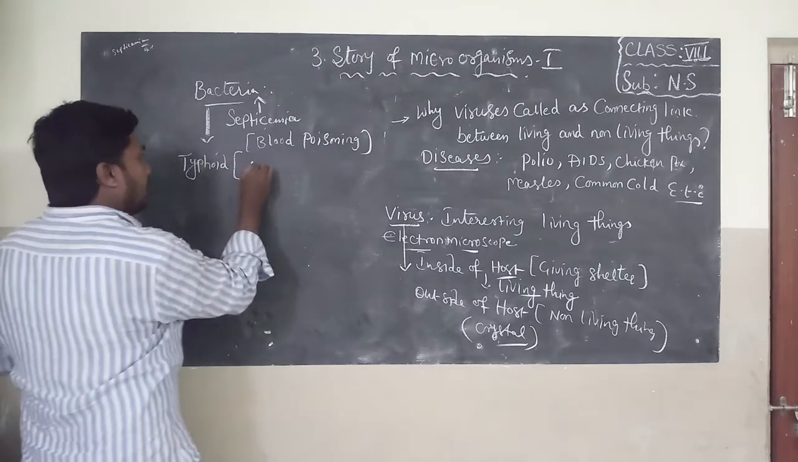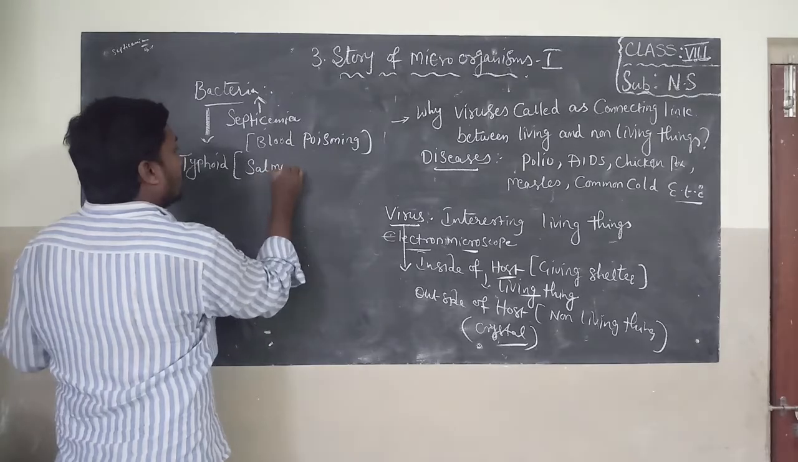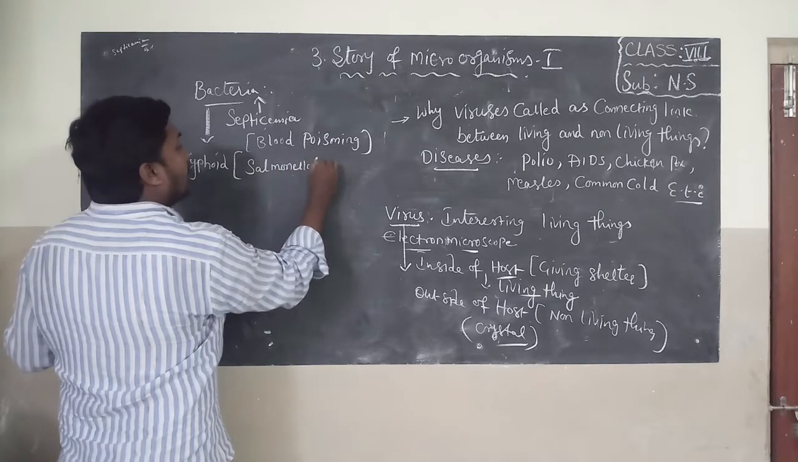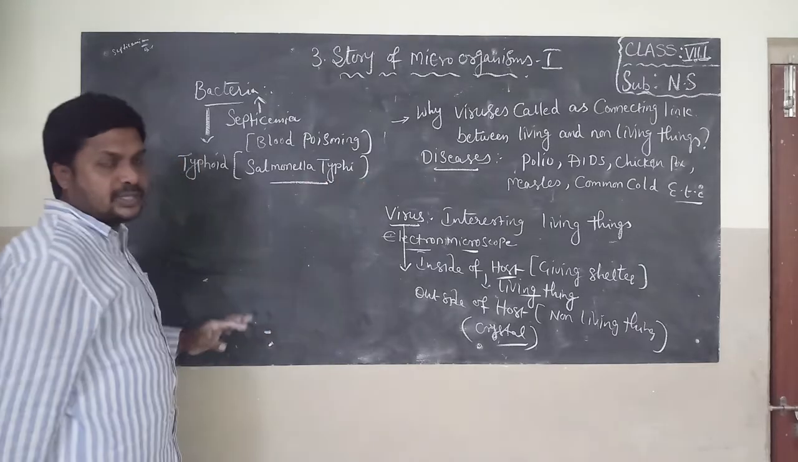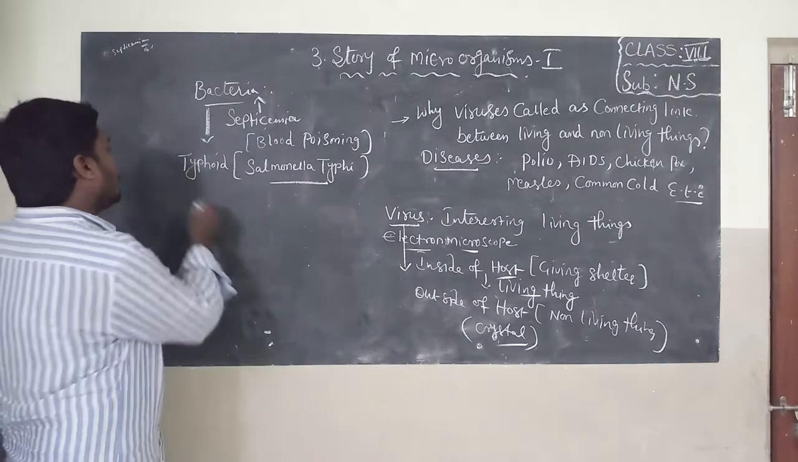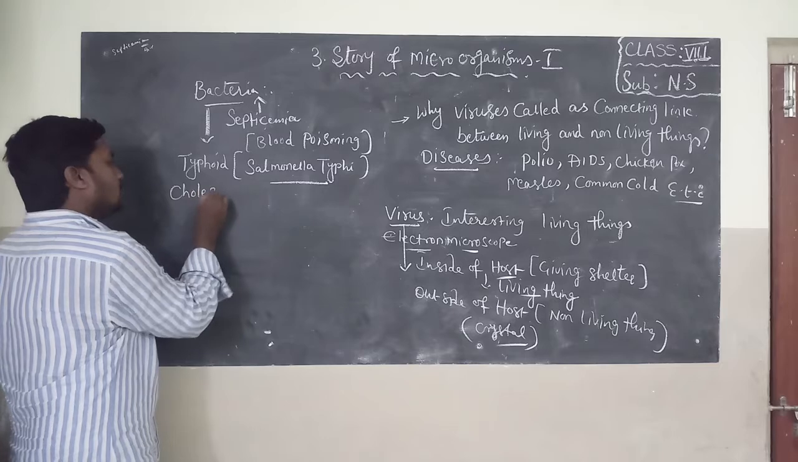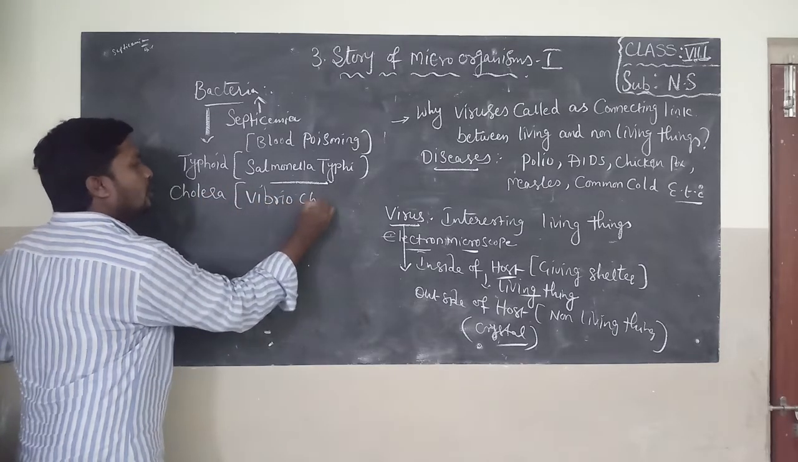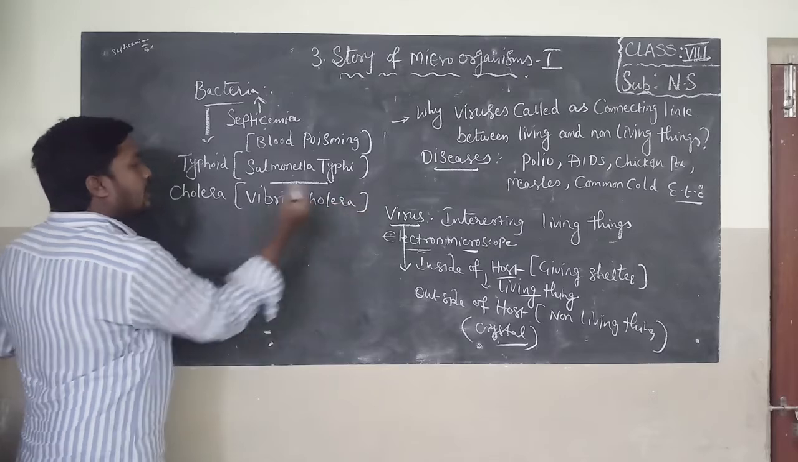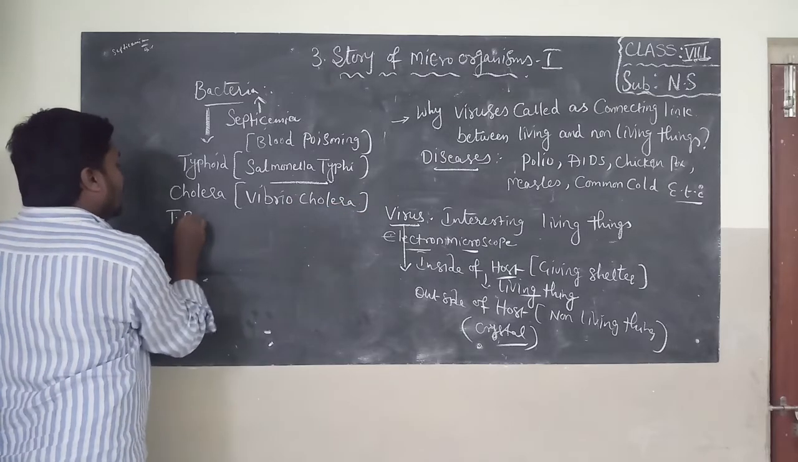Typhoid is caused by Salmonella typhi. Write it down in your notebook. This is not there in your textbook. And also cholera is caused by Vibrio cholerae.